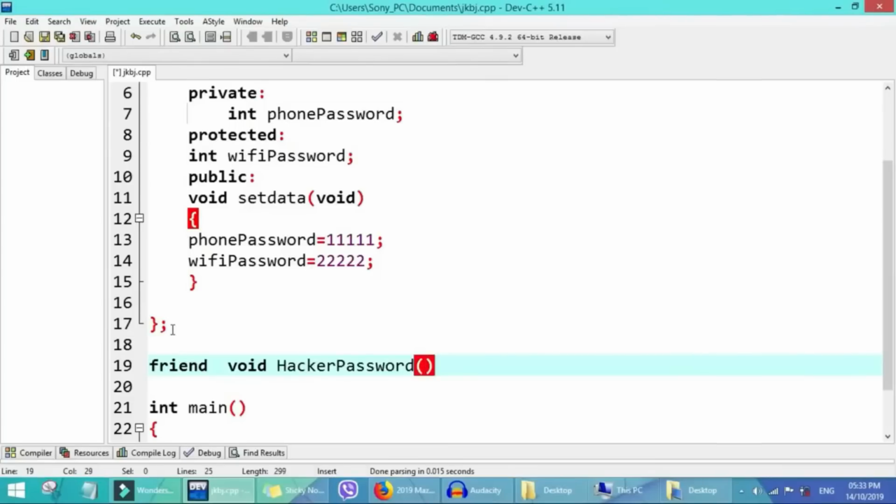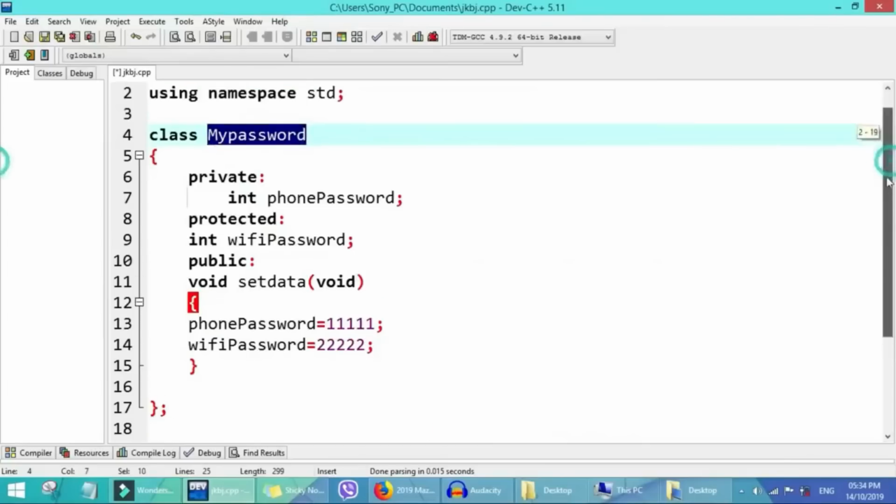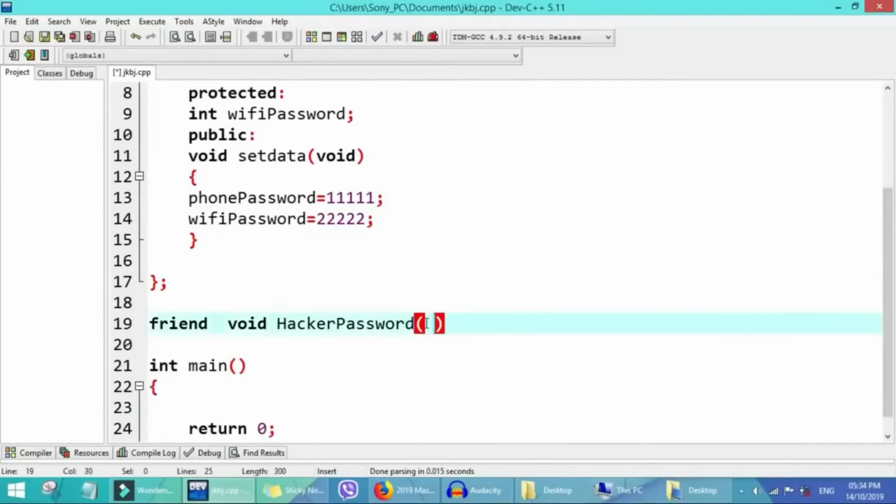The formula is we copy the name of this class, which is my password, and we give an instance, that is an object, to select those member data inside the class of Mr. Toby, the class of my password. We'll call this one object.